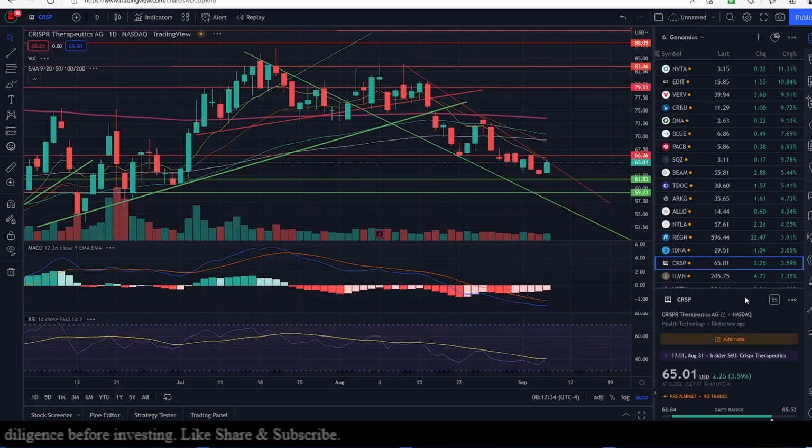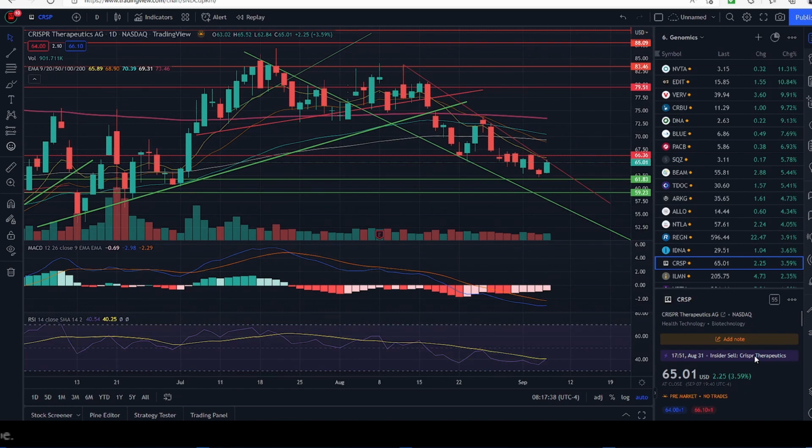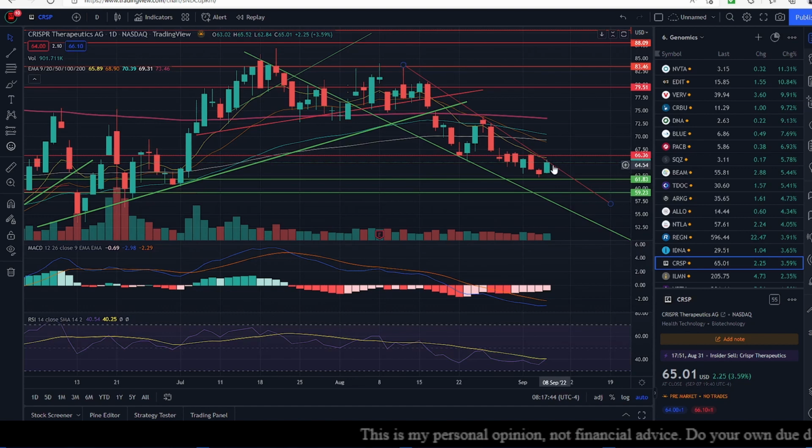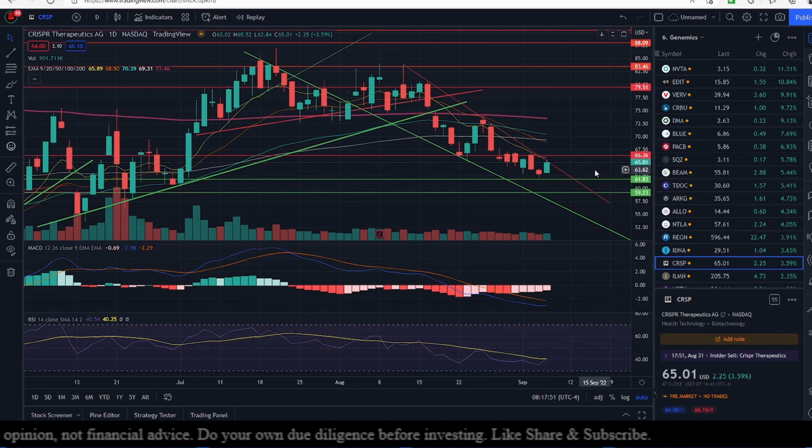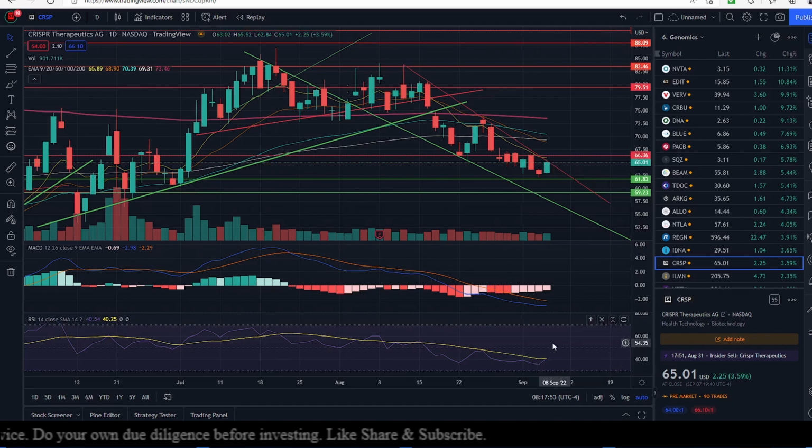Let's look at CRISPR Therapeutics. CRISPR Therapeutics are up 3.59% yesterday, and I had expected yesterday that CRISPR would go up. It did. Today there is no trade pre-market, and we still have a big resistance out here by this diagonal line of resistance. And today, I think it depends on where it opens pre-market. The momentum is pointing upward.